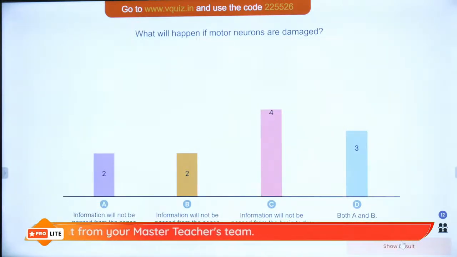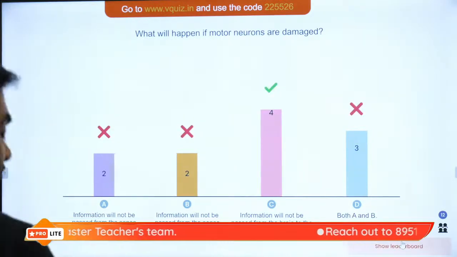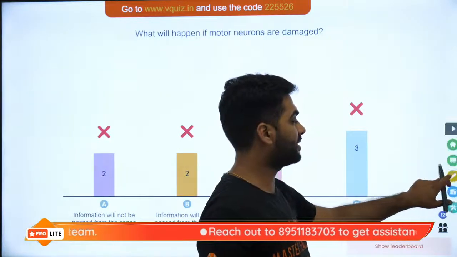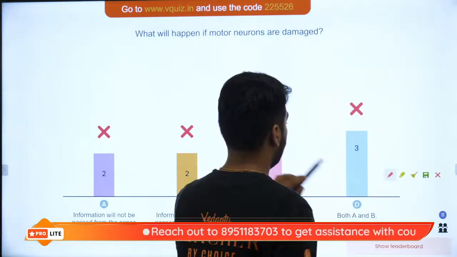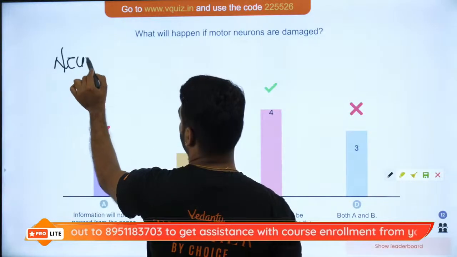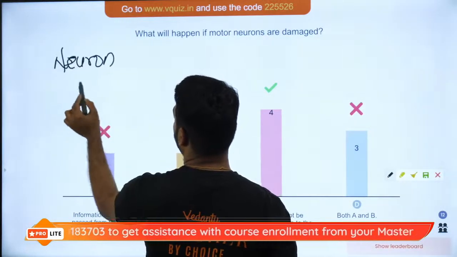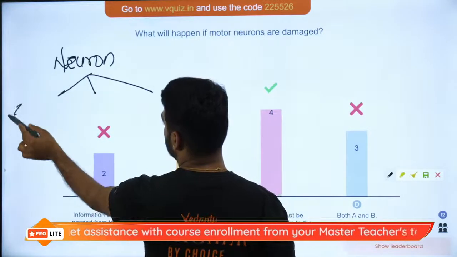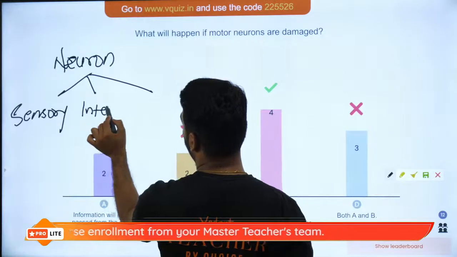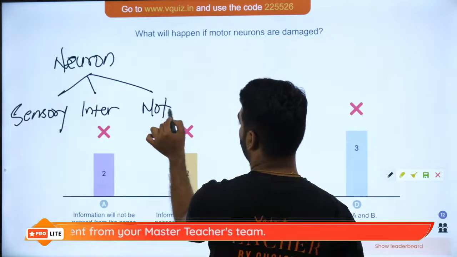Okay, so let us see. It is option C. Why? I'll tell you. We have got 3 types of neurons: one is sensory, one is interneuron, and one is motor neuron.